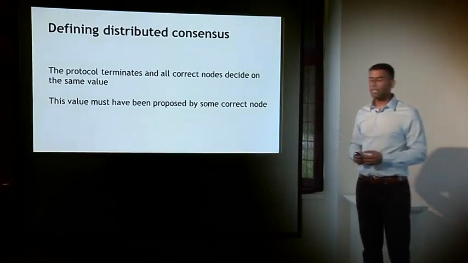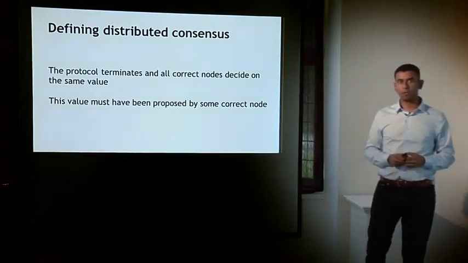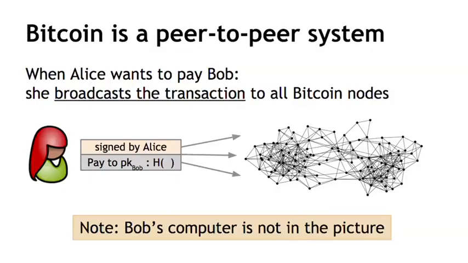So it's really that simple, but let's try to see what this might mean in the context of Bitcoin. So to understand how distributed consensus could work in Bitcoin, let's start with the reminder that Bitcoin is a peer-to-peer system, right?